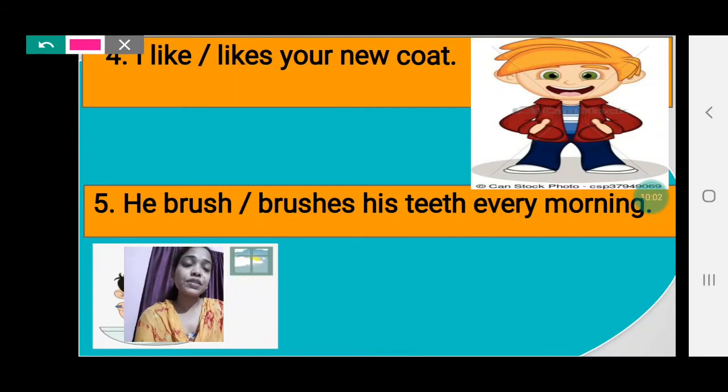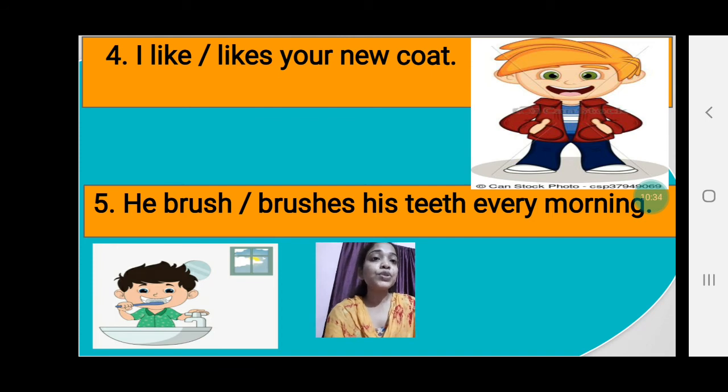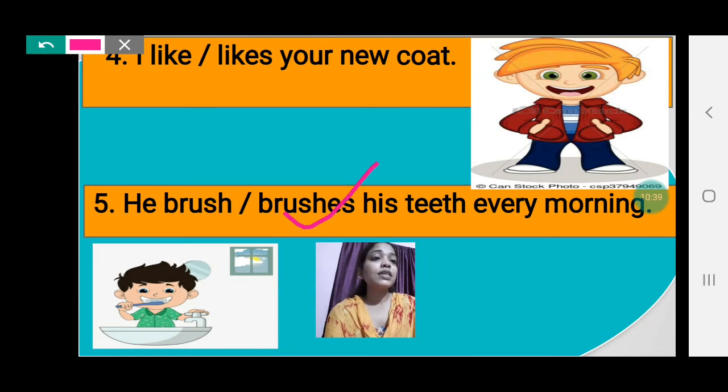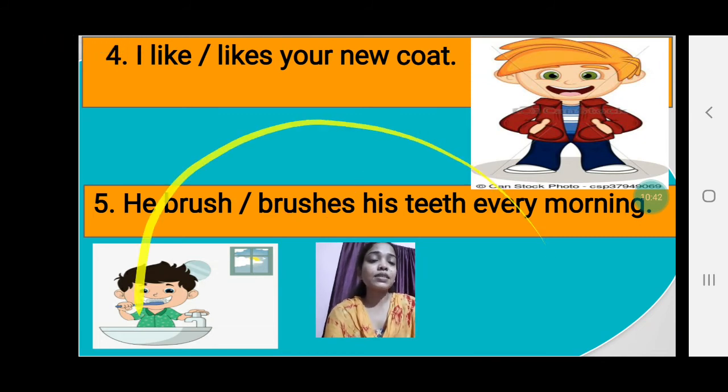Next, number 5. He brush or brushes his teeth every morning. The pronoun he is there. Which option do we have to choose? Yes, option number 2, brushes. Why? Because according to rule number 2, when a verb comes after the pronoun he, she and it, we add s or es to the main verb. So he brushes his teeth every morning.